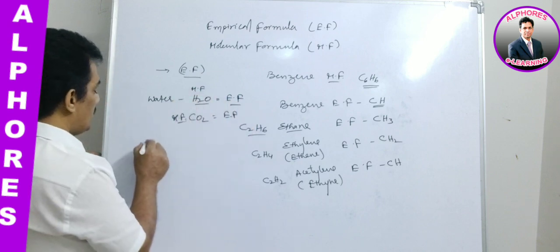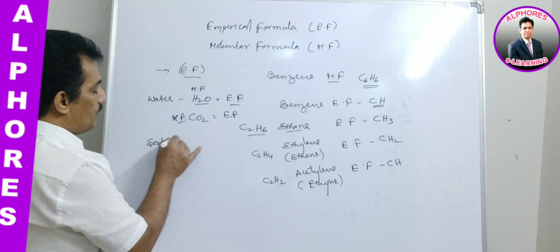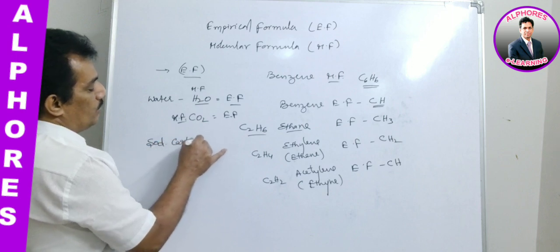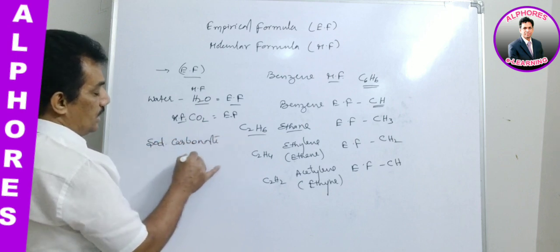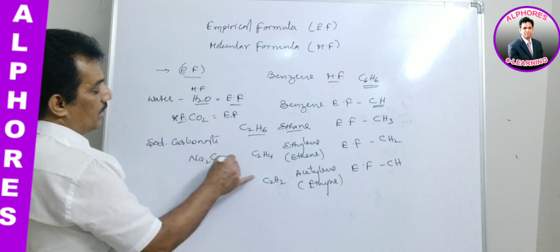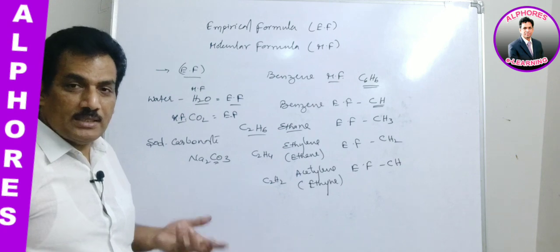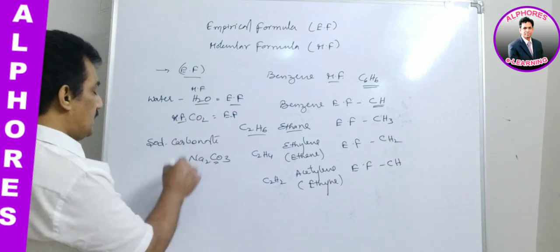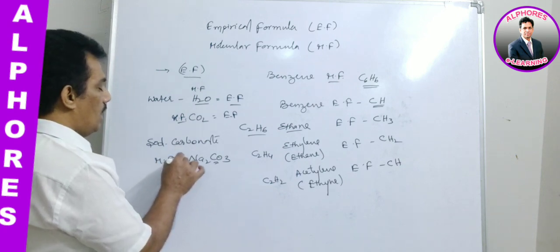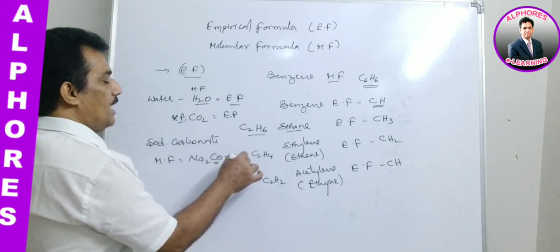Say sodium carbonate, Na2CO3: here the atom counts are already the simplest ratio, and further simplification is not possible. So it is the molecular formula as well as the empirical formula.